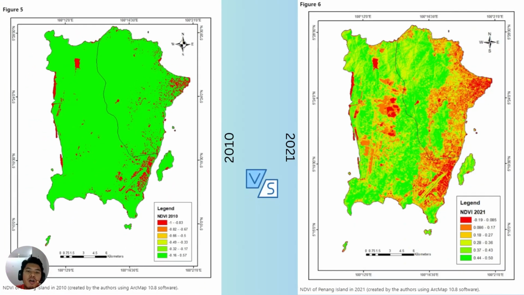While we move on to the NDVI, we can see on the left side, the 2010 map, the NDVI is a lot higher than in 2021, where we can see a lot more green color in the 2010 map compared to the 2021 map. This shows the decrease of the NDVI.